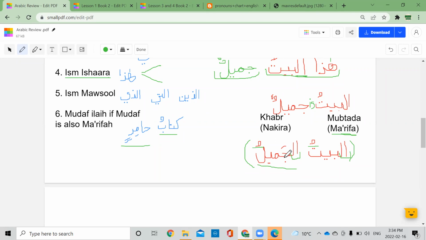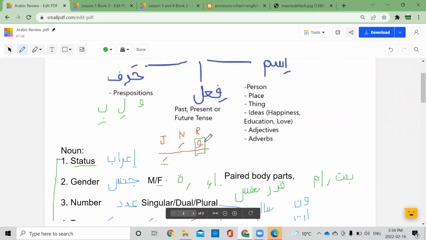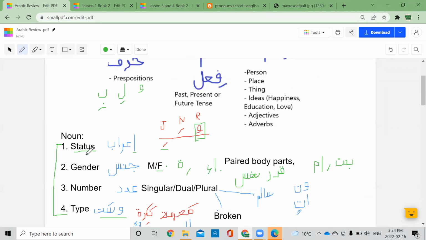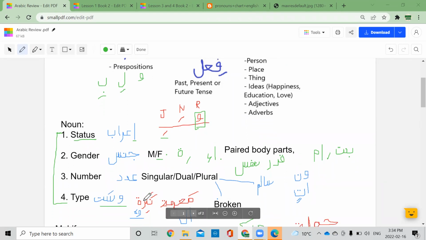Can you please repeat what the 4 things are that we are checking for? These are the 4 things that we are looking for: status, gender, number, and type. Number means is it singular, dual or plural? And the last one is wusat. Is it ma'rifa or nakira? Is it definite with alif lam or indefinite with tanween?